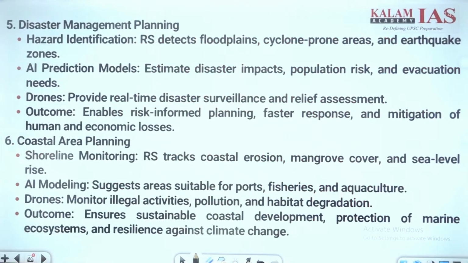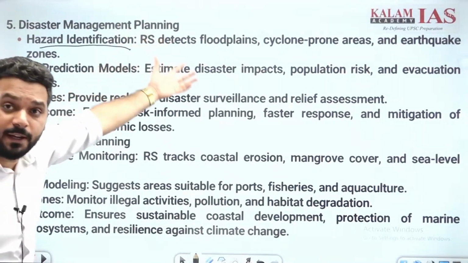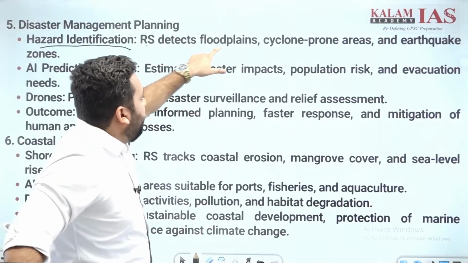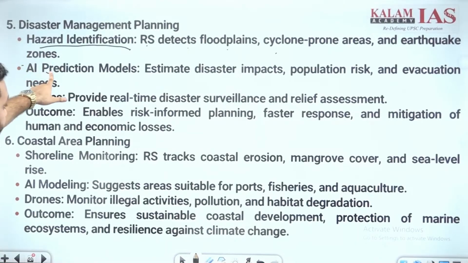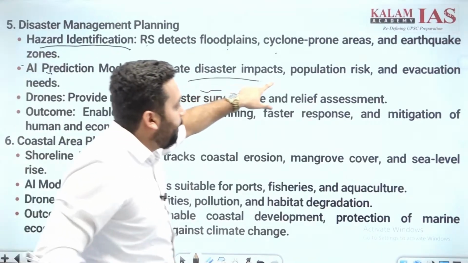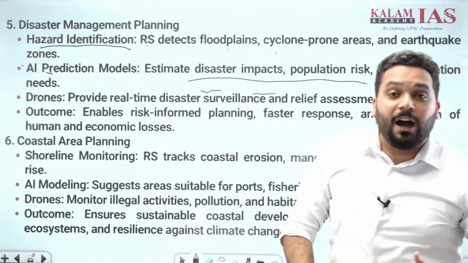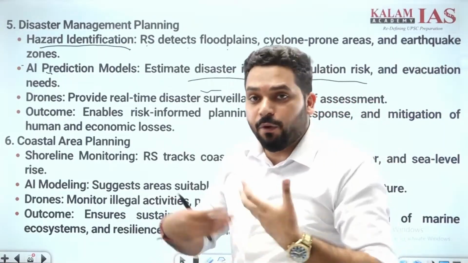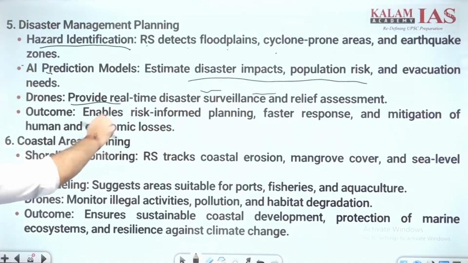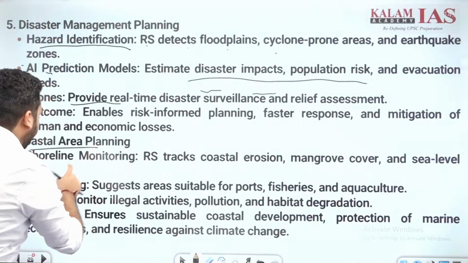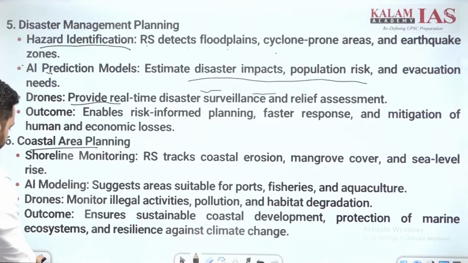Okay. Then disaster management and planning, hazard identification, okay, we can do hazard mapping. RS detects floodplains, cyclone prone areas and earthquake zones. AI prediction models estimate disaster impacts, population risk and evacuation. How? Through past data, past information. Drones provide real-time disaster surveillance and relief assessment. Coastal area planning we have already done, okay.